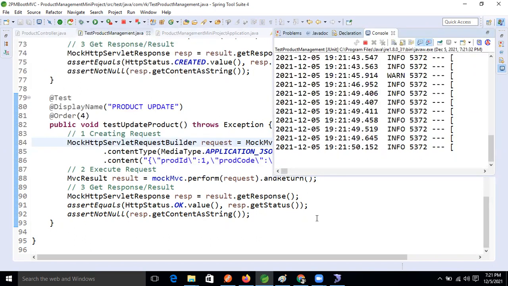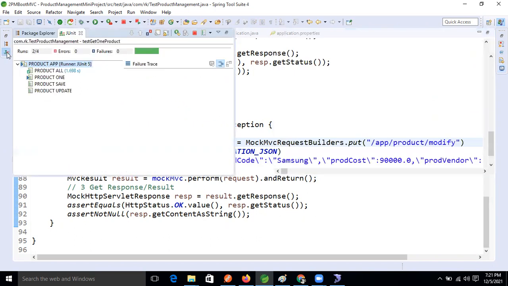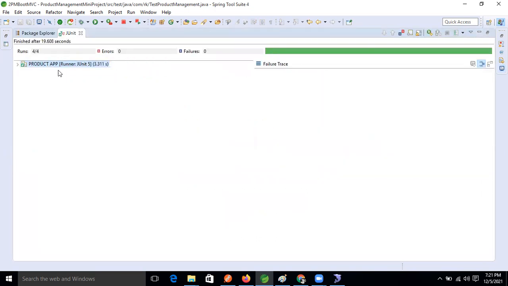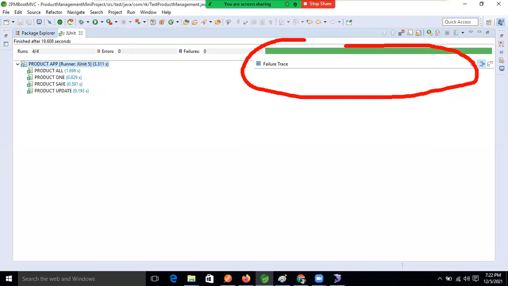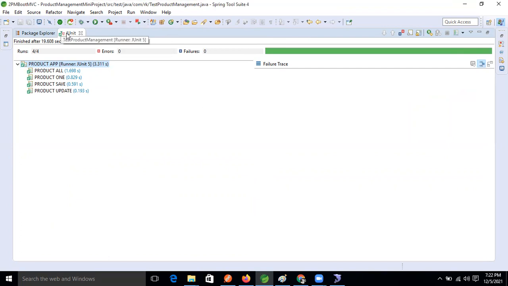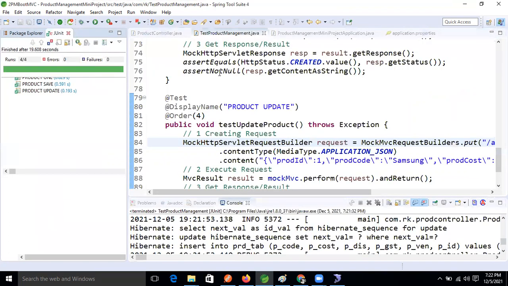Now come and see the console, guys. Now it's succeeded or not? How many methods succeeded? 4. The update success method, right? The update method also 4. Our test case is passed or not? Come on. Yes, Ravi. Okay, all the test cases are passed.